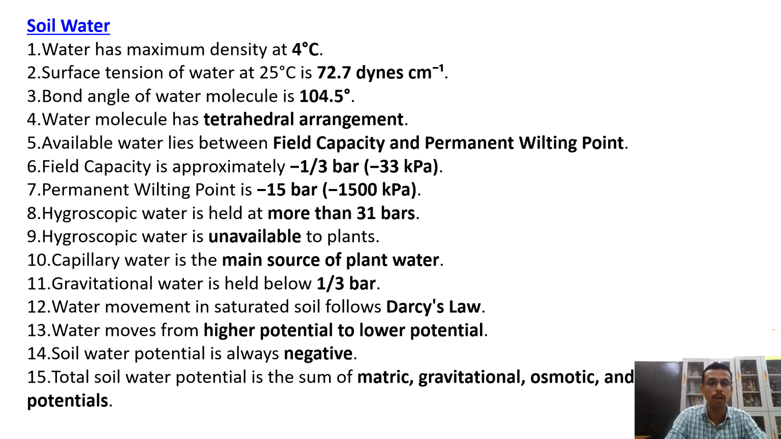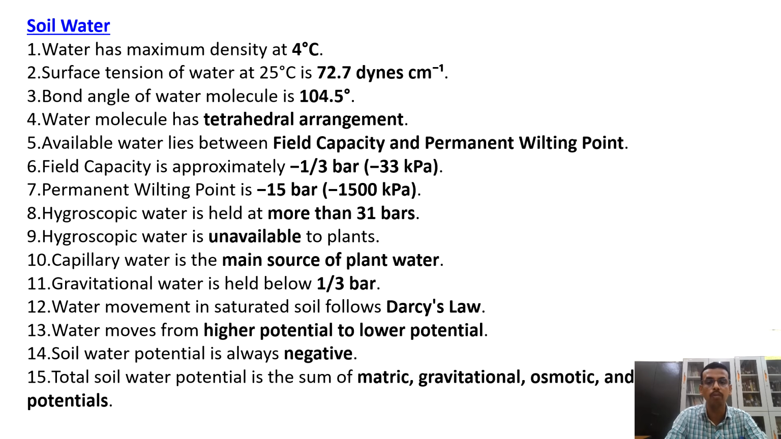The potential at field capacity is approximately minus 1/3 bar, or minus 1/3 atmosphere, or minus 33 kilopascal. Permanent wilting point is minus 15 bar, or minus 1500 kilopascal. Hygroscopic water is held at more than 31 bars. Hygroscopic water is unavailable to the plants. Capillary water is the main source of plant water. Gravitational water is held below 1/3 bar, below field capacity.